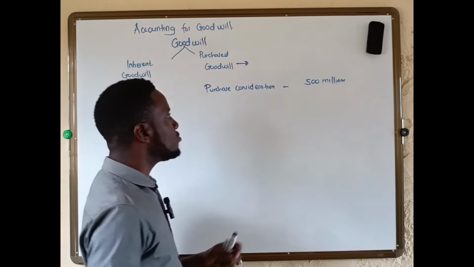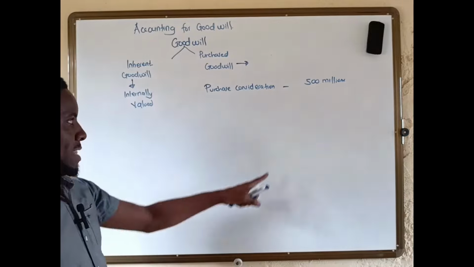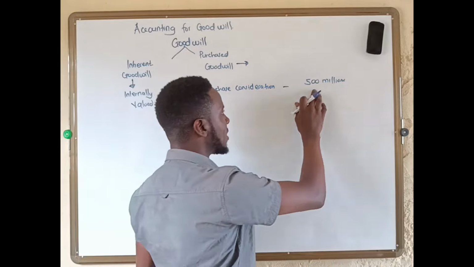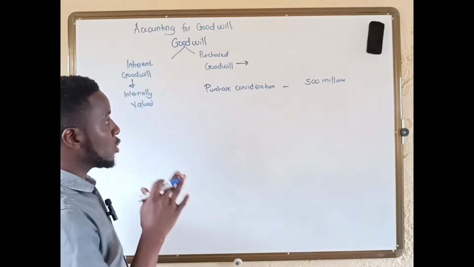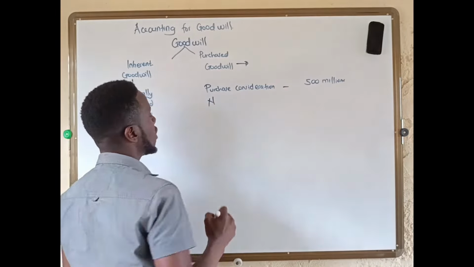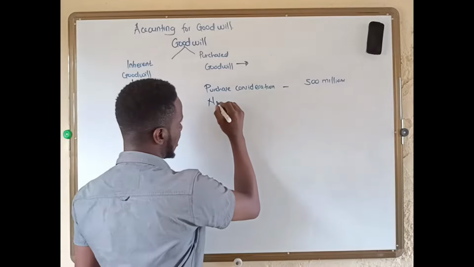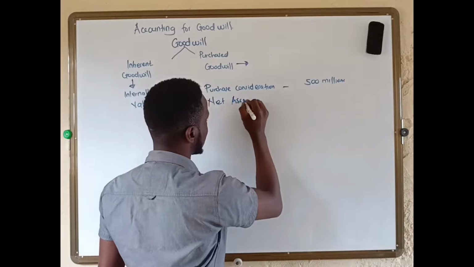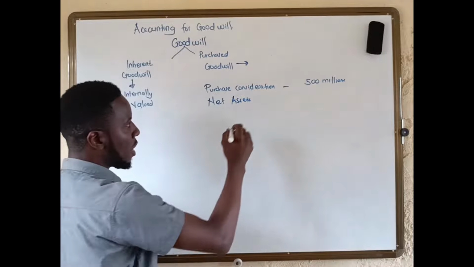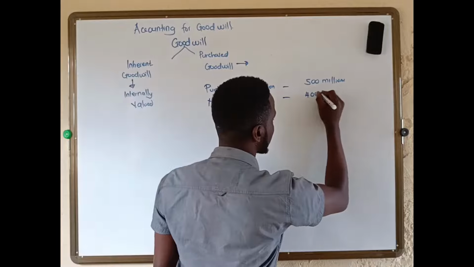You see, when you're going to buy a certain business, they will tell you that the business is actually worth 500 millions. But when you calculate the net assets, because when we are buying a certain business, we are buying the net assets of the business, they are worth 400 millions.